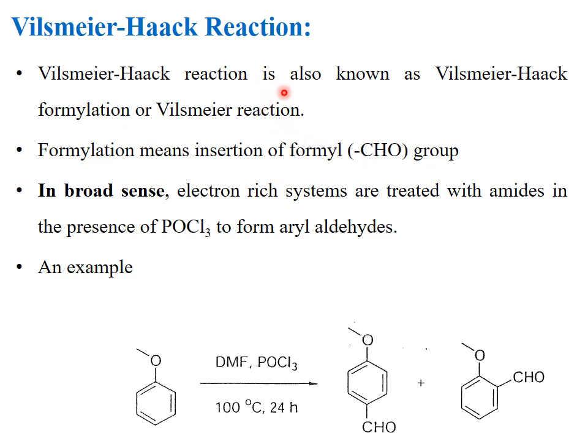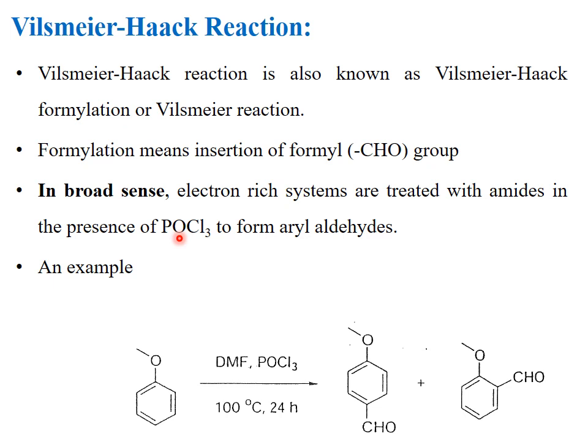See this. This alkoxy group is the electron donating group and it is ortho-para-directing group. So in this reaction, these reagents produce a formyl group, that's a CHO group. So simply we can say the CHO group is introduced to the aromatic system. See this one, this is para-formyl, para-formyl benzaldehyde, and this is ortho-formyl compound.